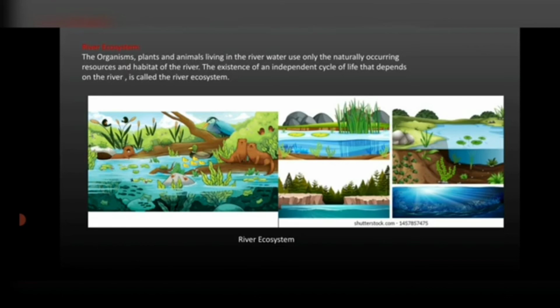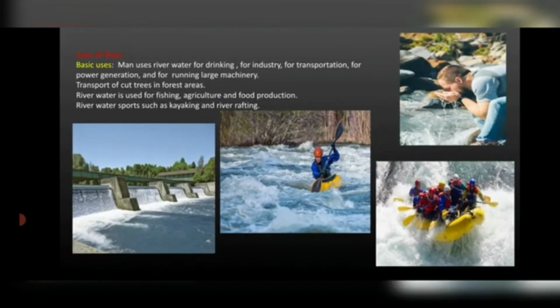Now uses of river. First is the basic use. Now we know what is the main important source for all living beings, right? So from where do we get the water? We get the water from rivers. So rivers are the main source of water for all living things. Now man uses water for drinking, for industry purposes, for transportation, for electricity generation, then even for running large machineries, even for various sports activities. There are different forms and different uses of water.